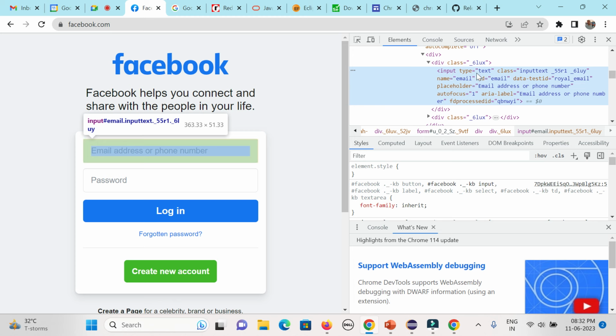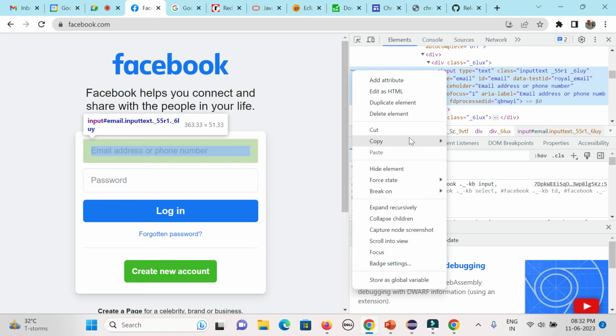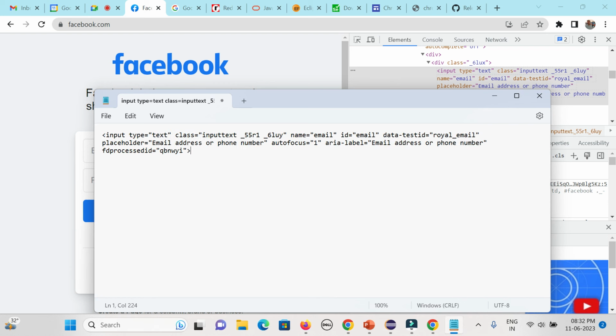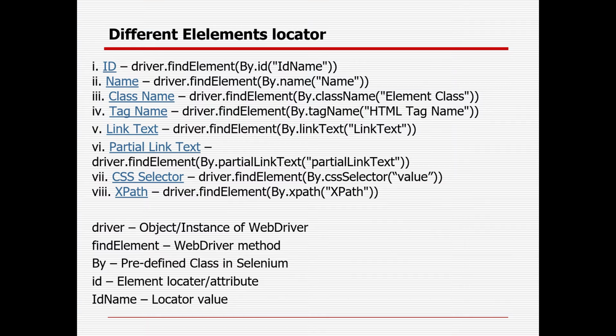Okay, then there is type equal to text, class equal to something, name equal to email, id equal to email, all this way. So if you click on the triple dot button, there is an option called copy element. You can just simply open a notepad and paste it here. So these are the properties. That is the way I can identify the element first, and that is how you can get all the details of the HTML part.